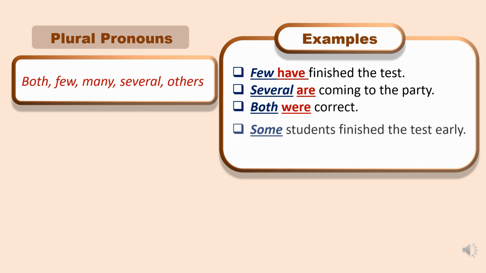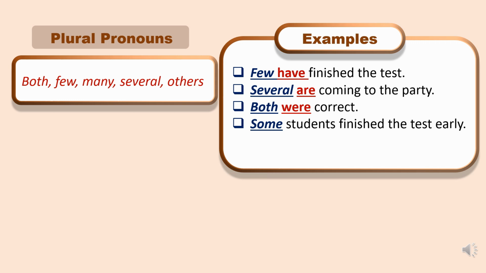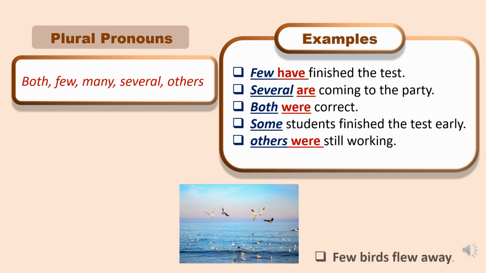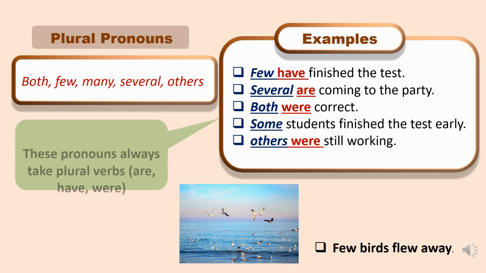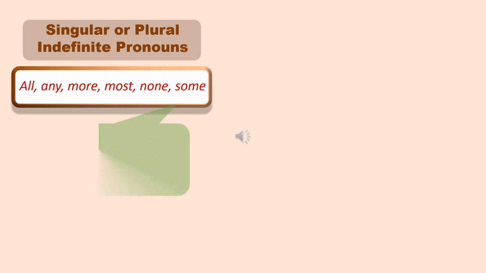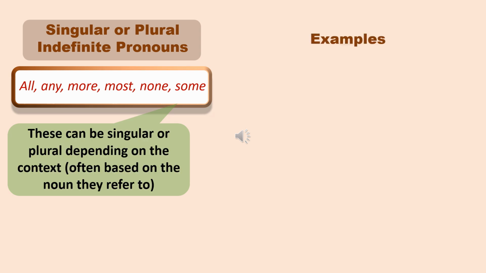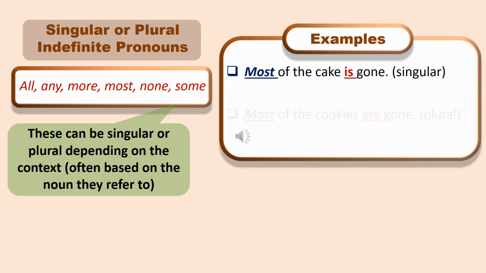Some students finished the test early. Some implies an unspecified plural quantity, requiring the plural verb finished. Others were still working. Others means additional people, requiring the plural verb were. These pronouns always take plural verbs, are, have, were. Or plural indefinite pronouns. All, any, more, most, none, some. These pronouns can be singular or plural depending on what they refer to.